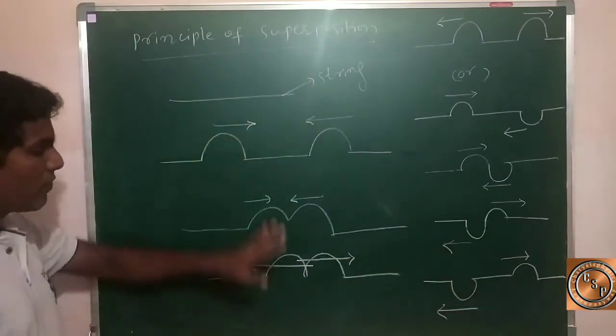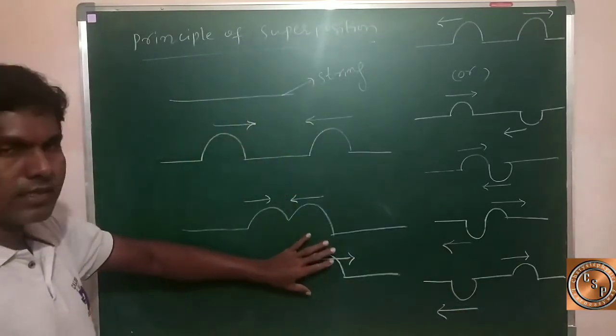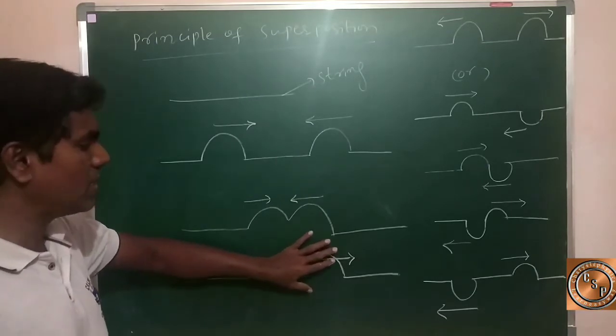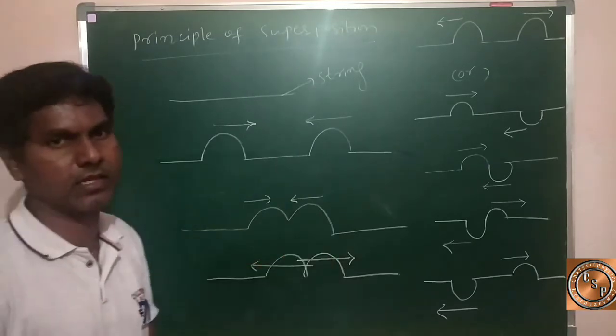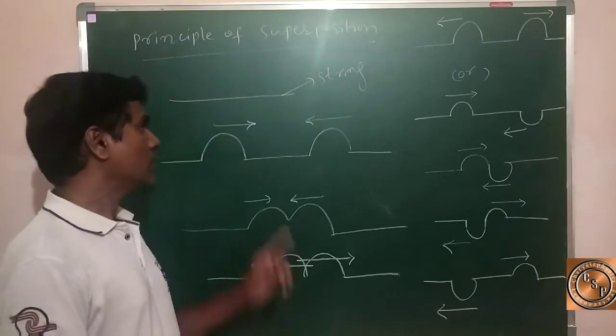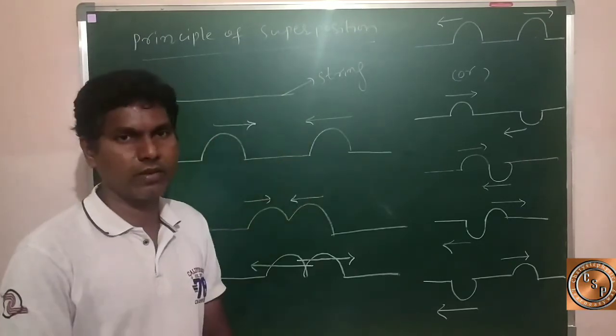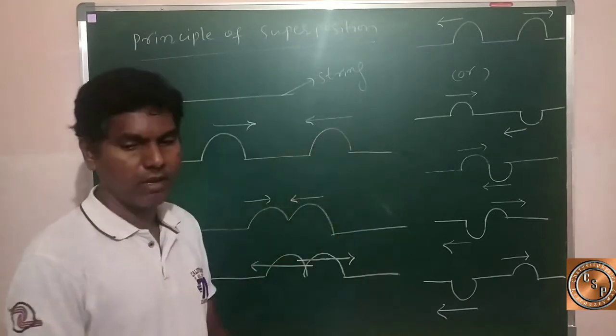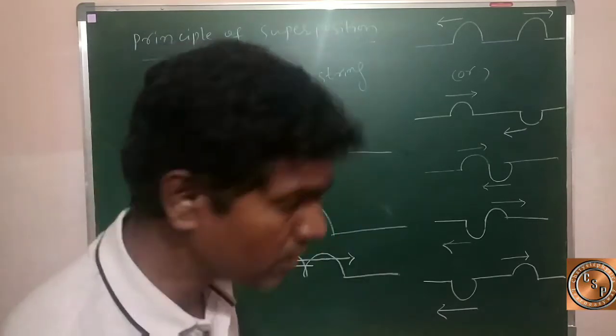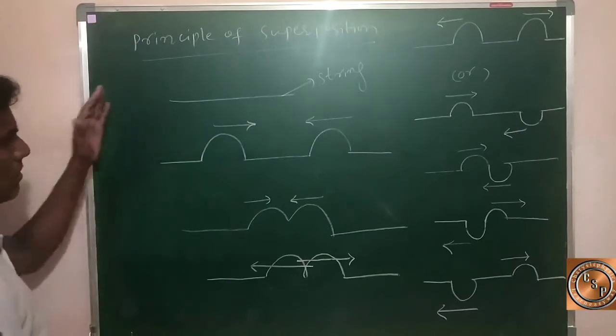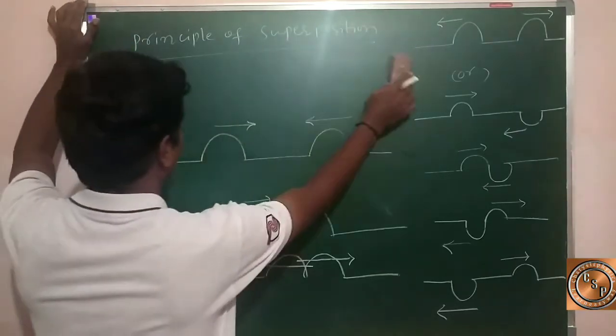After overlapping, the resultant displacement of these waves is represented by y. The first wave displacement is y1, and the second wave pulse displacement is y2.